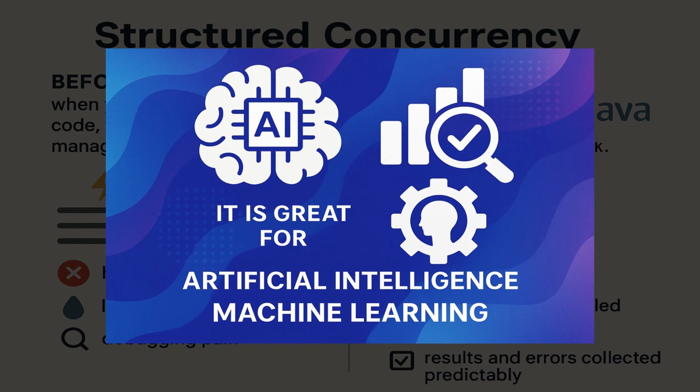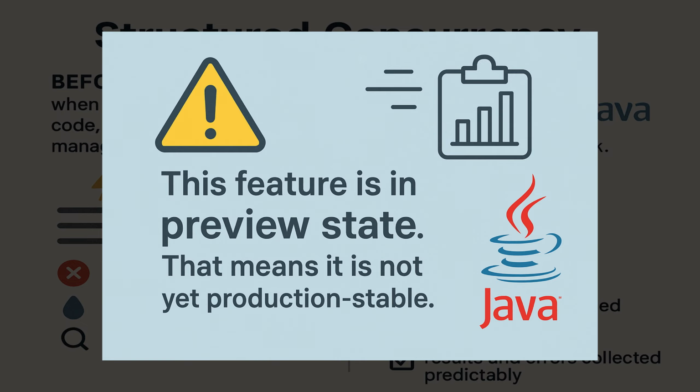It is great for artificial intelligence and machine learning workloads where multiple parallel tasks must succeed or fail as one. It improves reliability, readability, and monitoring of multi-threaded code. This feature is also in a preview stage. That means it is not yet production ready. We will have a separate coding session on these JEPs where more code and understanding is involved. So now let's move to the next JEP.